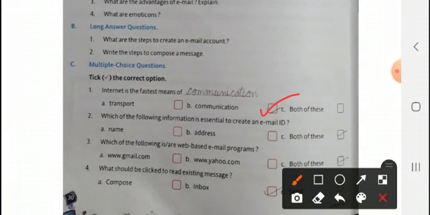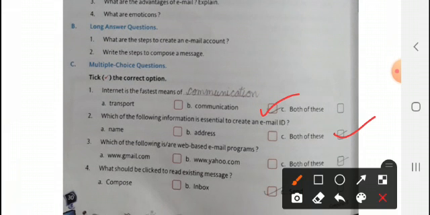Then second, which of the following information is essential to create an email ID? A, B, C, both of these. So the correct answer is both of these. What? Name as well as the address. For creating an email ID, if you want to attach the photo also, then you can attach. But the name and address are necessary. Both the things you have to give.